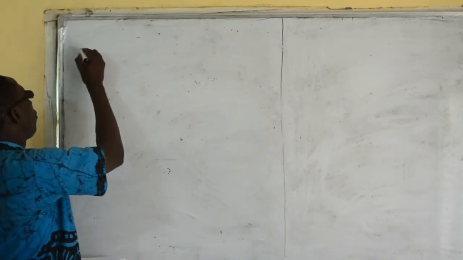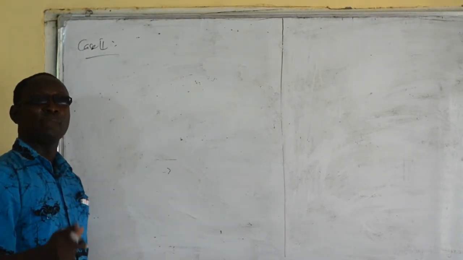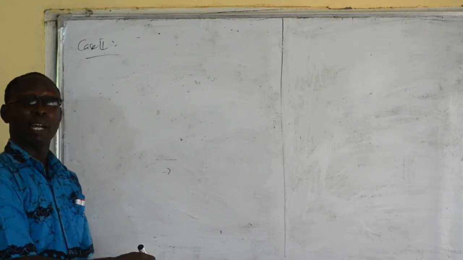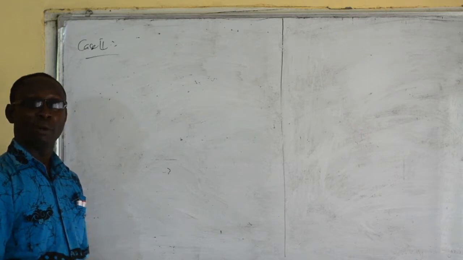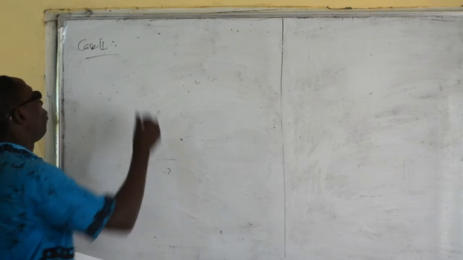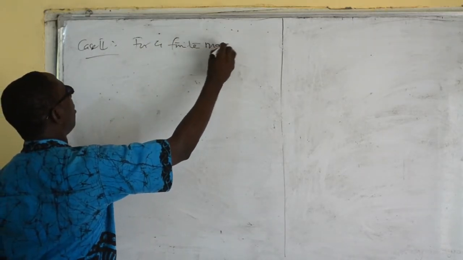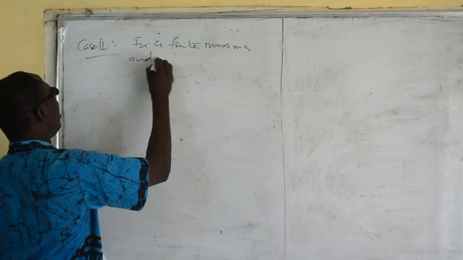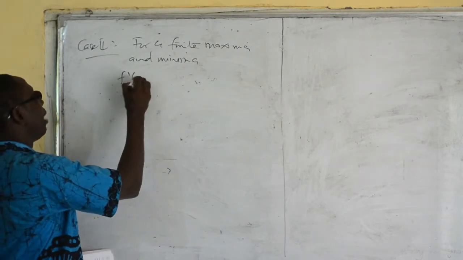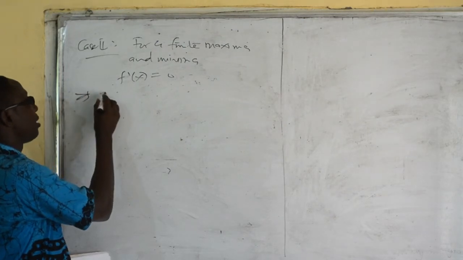Okay. So we move on to case 2. Case 2, let's check the derivative because we said that it must have a finite number of maxima and minima. And anytime we talk about maxima and minima, we know that we have to differentiate, equate it to 0, and find the x value. So for finite maxima and minima, f prime of x should be equal to 0. Okay, so let us first find f prime of x is equal to 0.